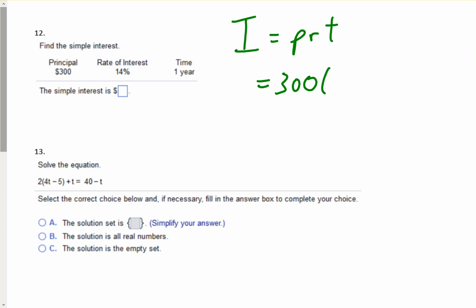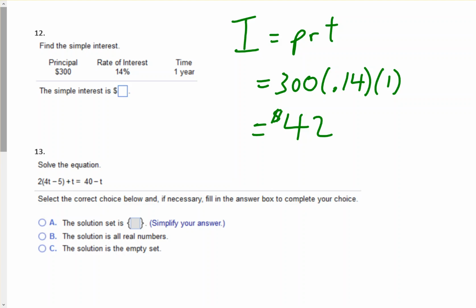Interest rate is 14%, make it a decimal, so 0.14. And the time is 1 year, so we multiply by 1. So 300 times 0.14 times 1, so $42 will be the interest.